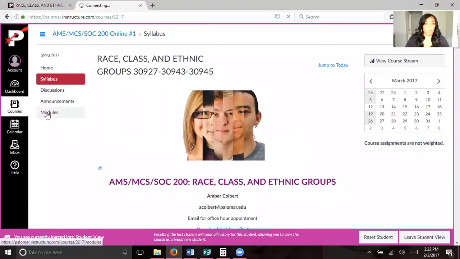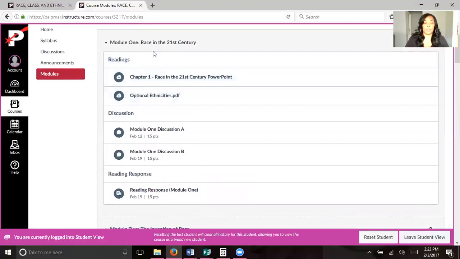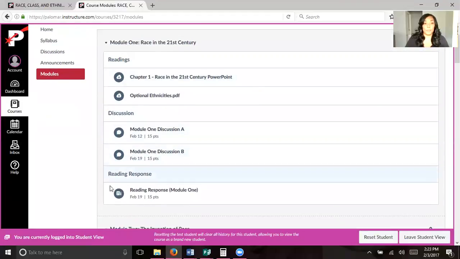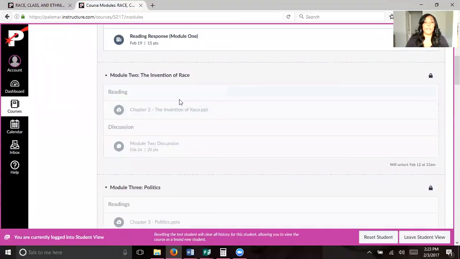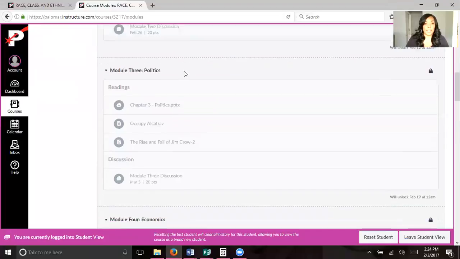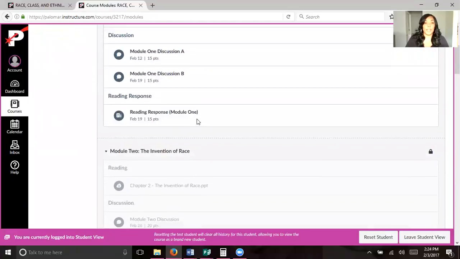I will go over to the modules. This is the most important thing. Whenever you log on, you want to click on modules, and it's a nice setup. It's got all of the things that we'll be covering, any readings that go with that module, any discussion forums in that module, and any reading responses for that module. Even though you cannot access these right now, it has the date when you will be able to access it. February 12th, you'll be able to get into module 2. Again, you can see the readings, any discussion forums. Here's module 4, it's got a reading response, so you'll be able to get into it there.